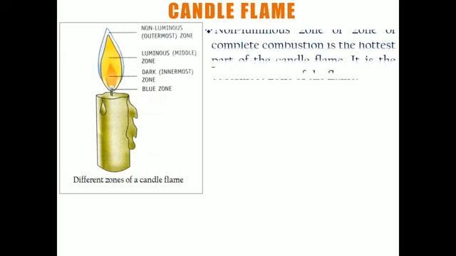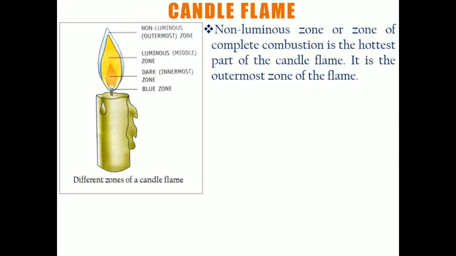Now if we study these zones in detail, the non-luminous zone is also known as the zone of complete combustion. Why is it the complete combustion zone? Because it is getting a full supply of oxygen from the surroundings. Because of the availability of oxygen, the hydrocarbon, that is wax, is completely oxidized. So complete combustion is taking place. And remember, the temperature of this zone is very high, around 1400 degrees Celsius. This is the outermost zone of the flame, which is at high temperature.